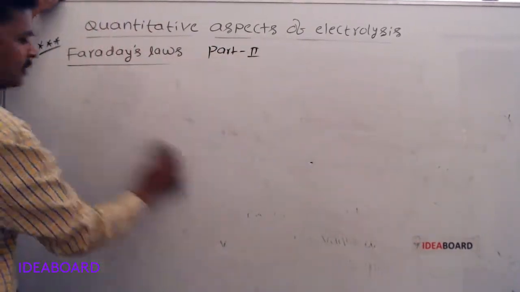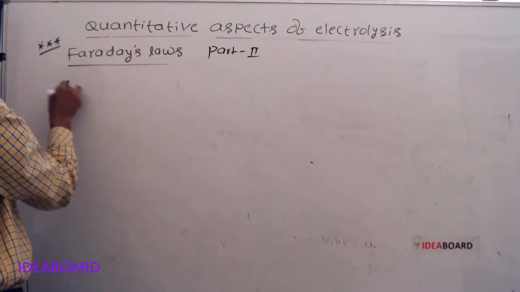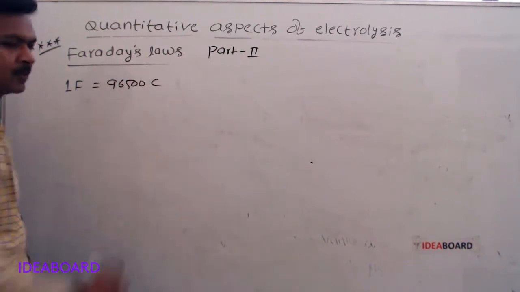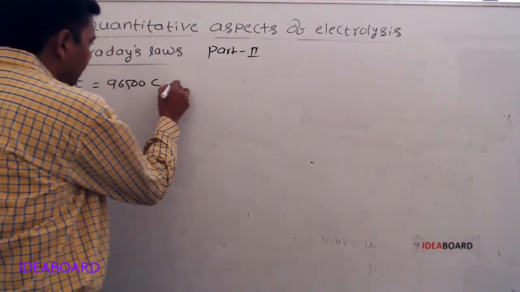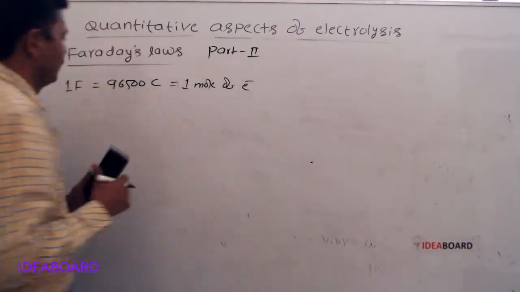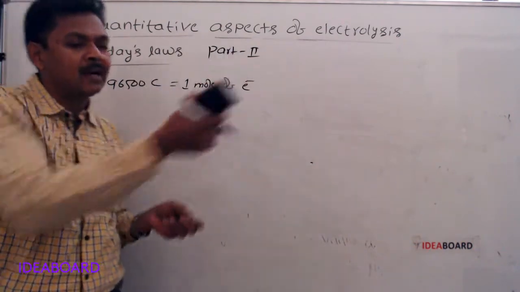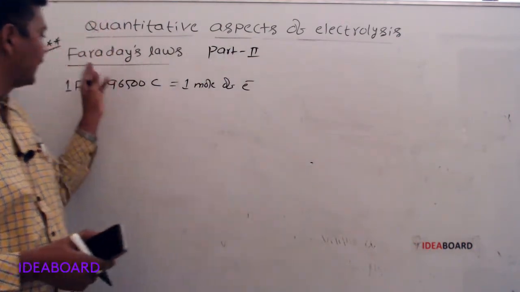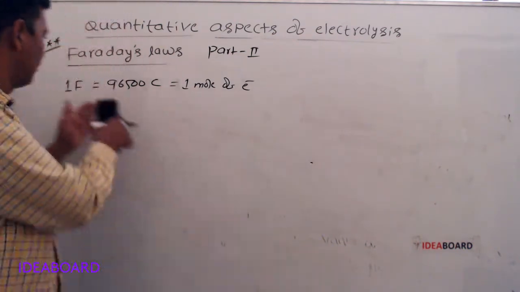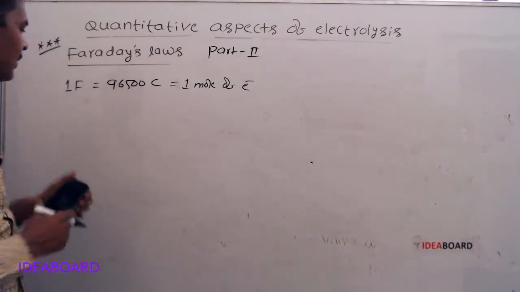So next, 1 Faraday is equal to 96500 coulombs, which is equal to 1 mole of electrons. 1 Faraday is nothing but the charge carried by 1 mole of electrons. 1 Faraday is equal to this many coulombs, 96500 coulombs.